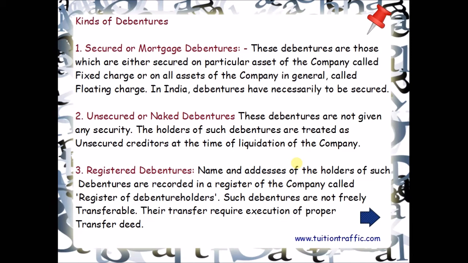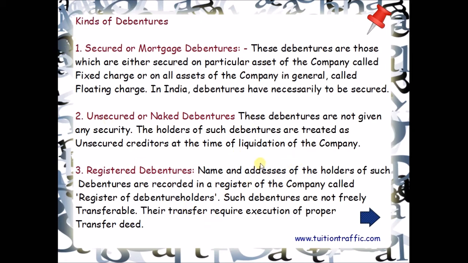Next type of debenture is unsecured or naked debentures. These debentures are those which are not given any security. The holders of such debentures are treated as unsecured creditors at the time of liquidation of the company. Such debentures are not very common these days, so much so that unless otherwise stated, a debenture is presumed to be secured.